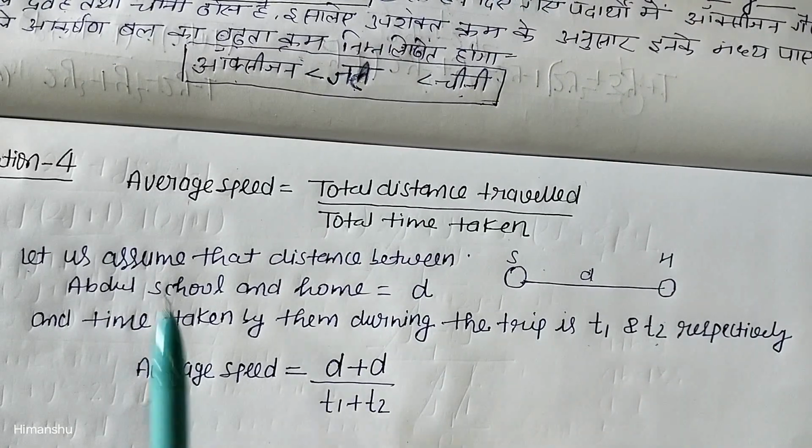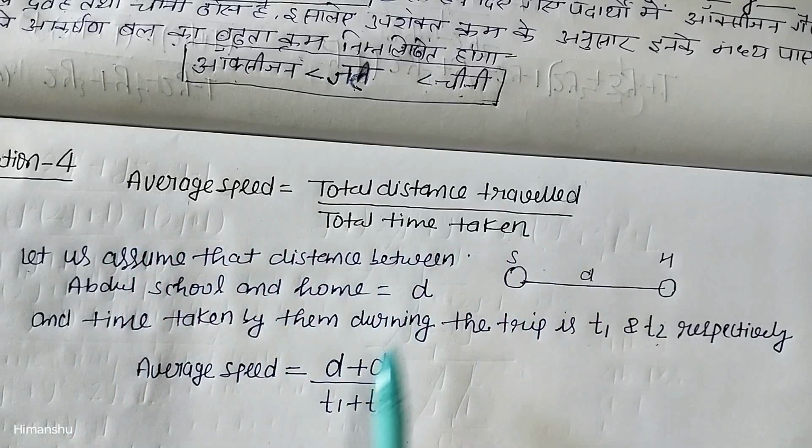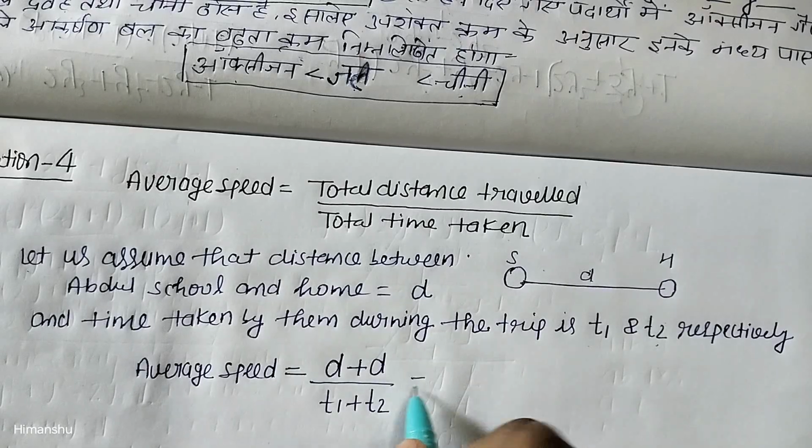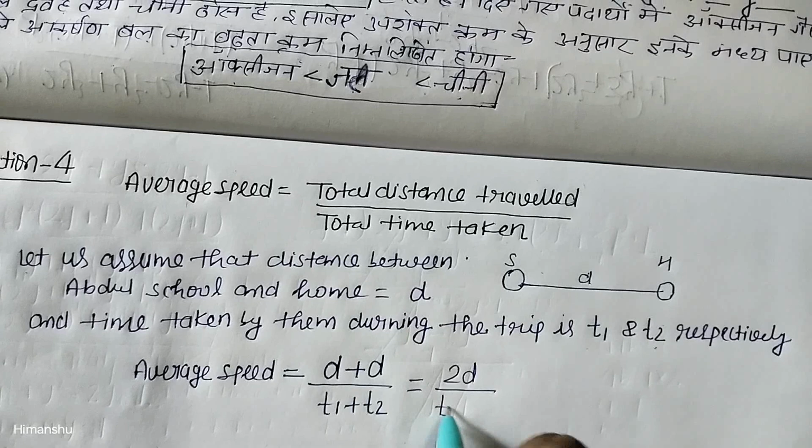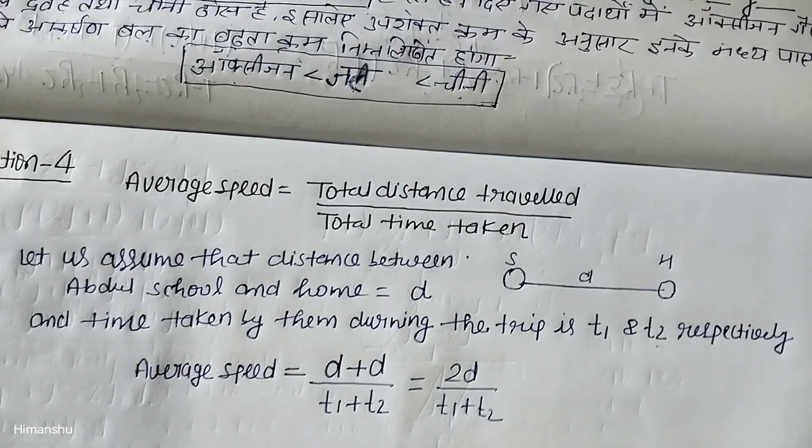So according to this formula, total distance will become D plus D and total time taken will become T1 plus T2. So the average speed of Abdul throughout the journey will become D plus D upon T1 plus T2. If we add D plus D, then it will become 2D upon T1 plus T2.